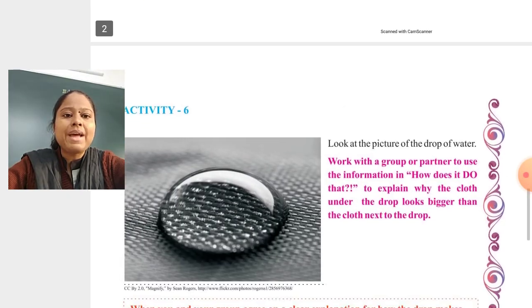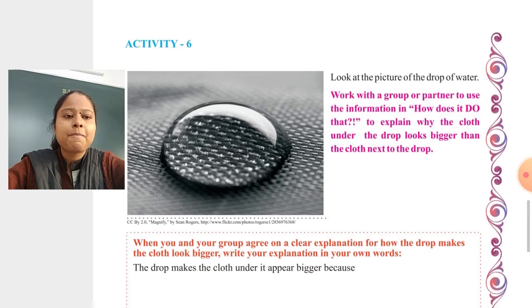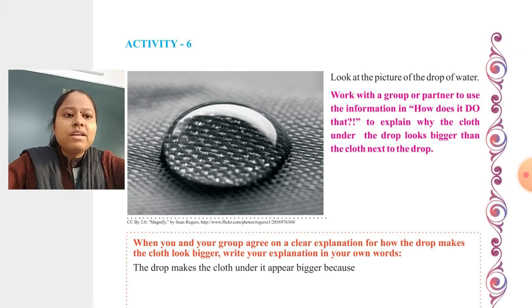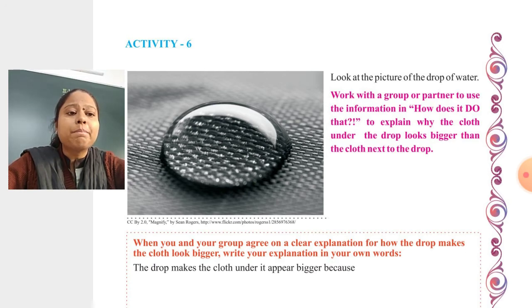Now let's go to activity 6. Look at this picture of a drop of water. You can see there is one cloth, and on it one drop of water. Work with a group or partner to use the information in how does it do that. Now the question comes to our mind: why does the cloth under the drop look bigger than the cloth next to the drop?